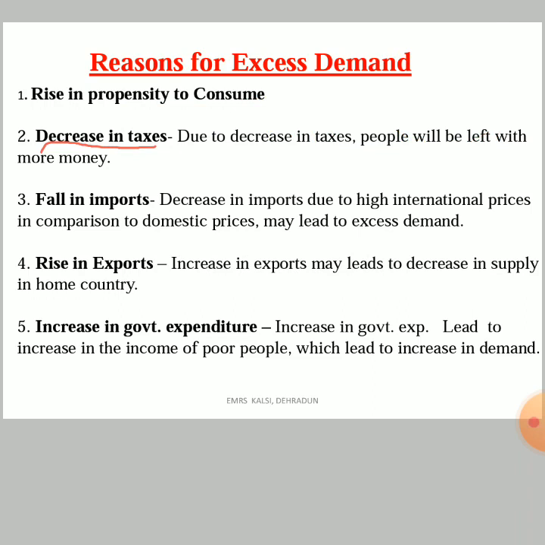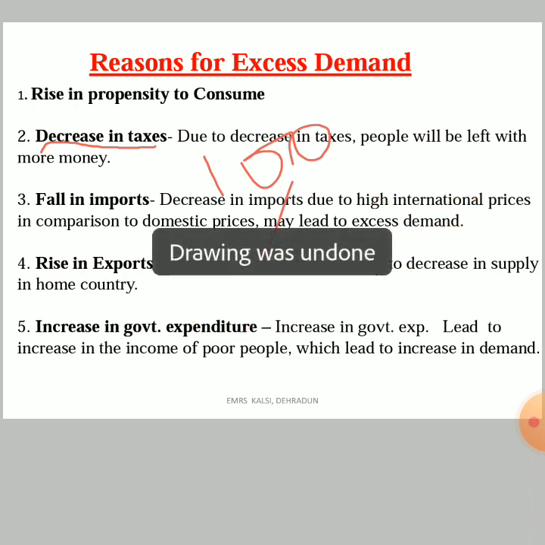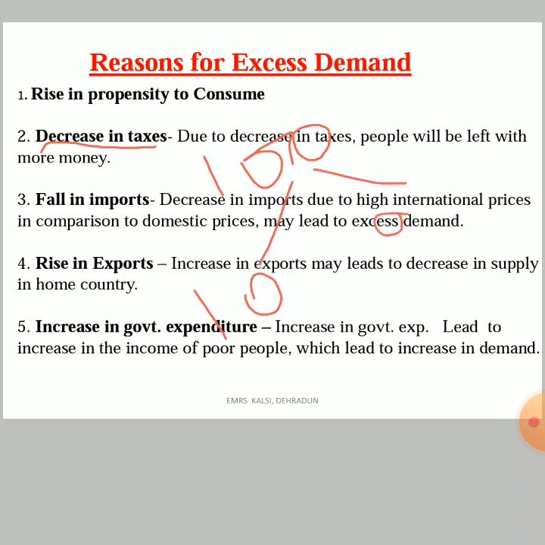See, if person's income is 100, now 20 rupees is given for tax and remaining 80 is left for consumption. Okay, now what happened? The government reduced the taxes. Earlier it was 20, now it is 10. So how many rupees are left for consumption? 90 rupees.